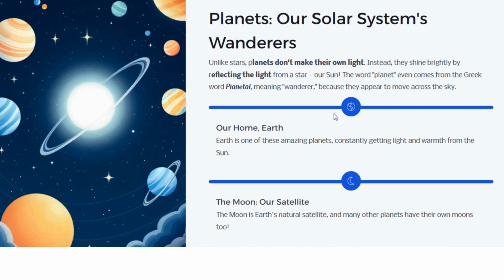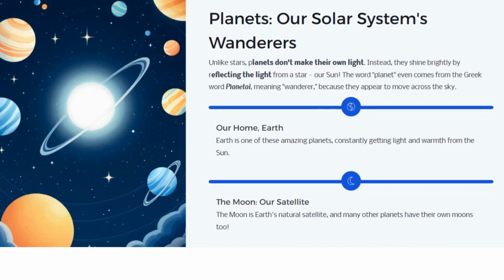Then we come to planets. What are planets? What is the solar system? Okay, we discussed that stars make their own light. They are heated and glow by their own light. But planets don't. Planets do have heat in their core, but that heat is not visible outside. So planets don't make their own light. That is what makes a planet a planet. They are celestial bodies that don't make their own light. We have to learn this.